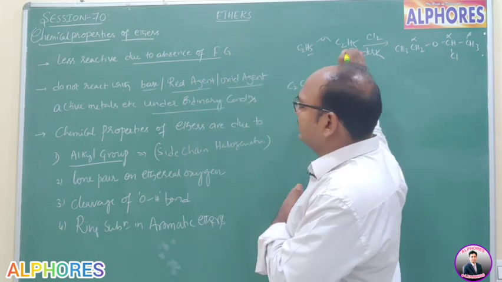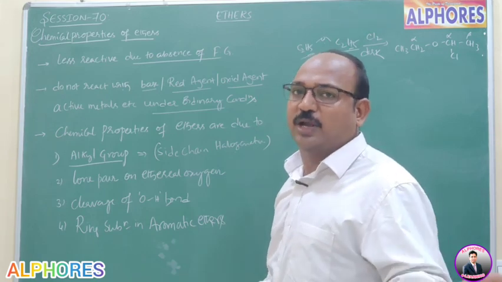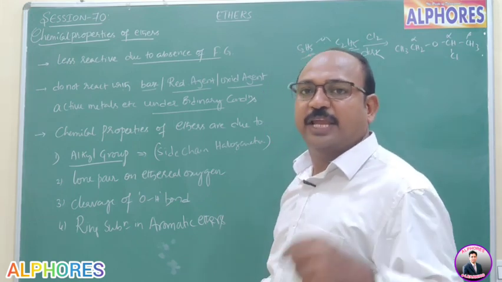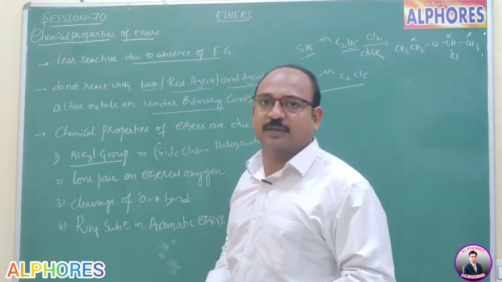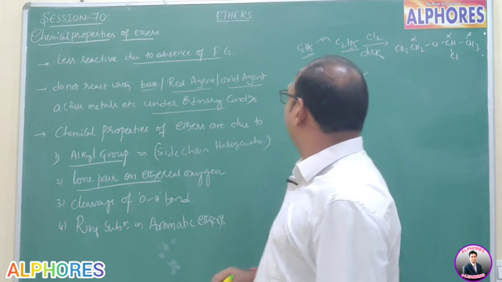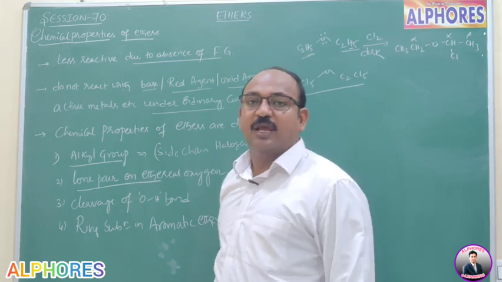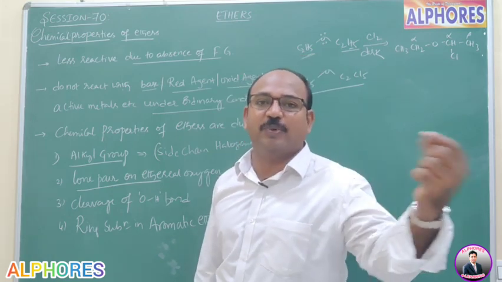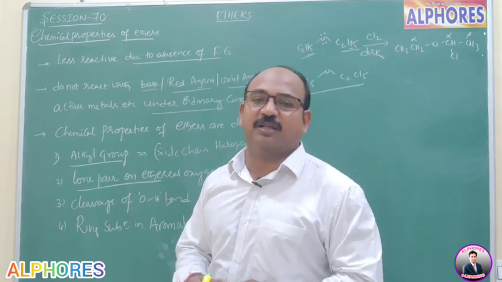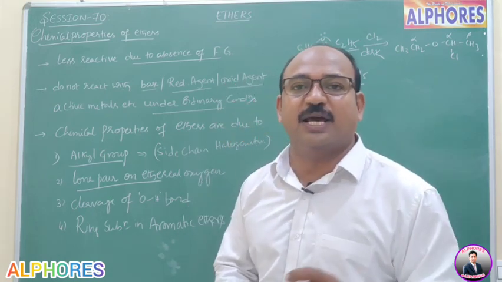Now, this side chain undergoes halogenation, mono, di or poly. In absence of light, or in presence of dark, monohalogenation. In presence of light, polyhalogenation or thoroughly halogenated product. Second one, lone pair on ether oxygen. In ether, this oxygen consists of two lone pairs. Now it will try to donate its lone pair of electrons to some electron deficient species, which leads to formation of ether peroxides, which are explosive.